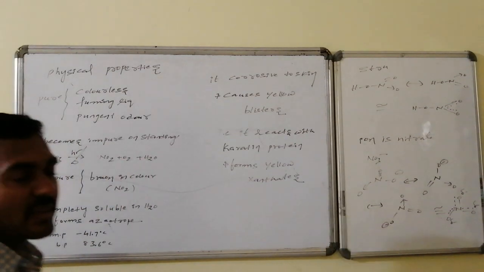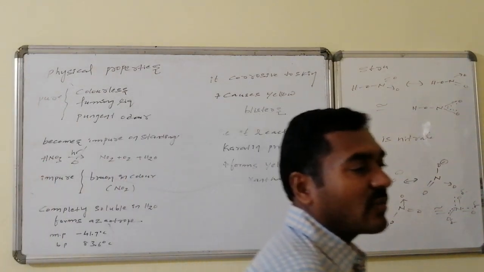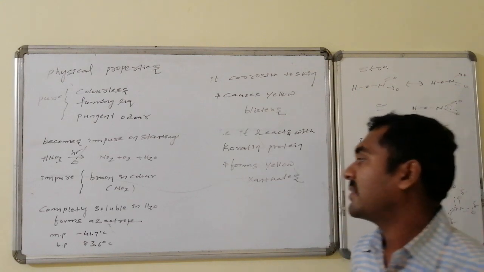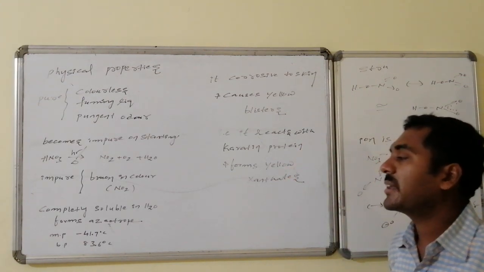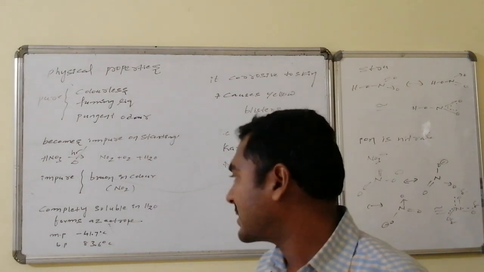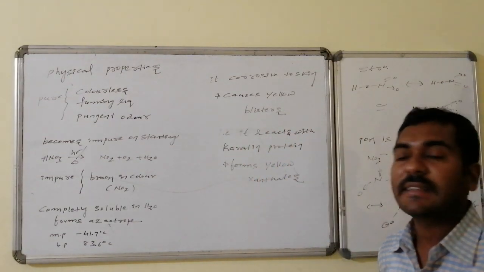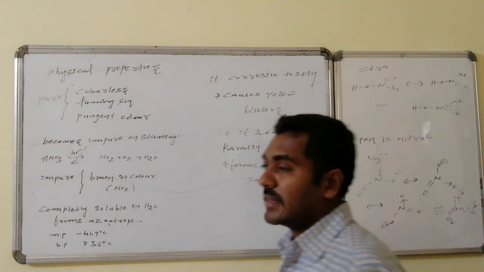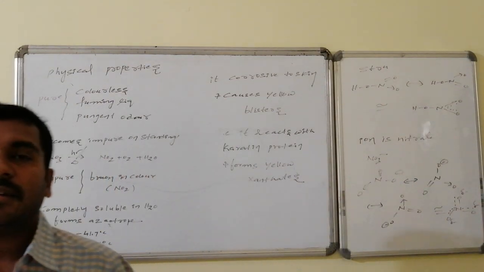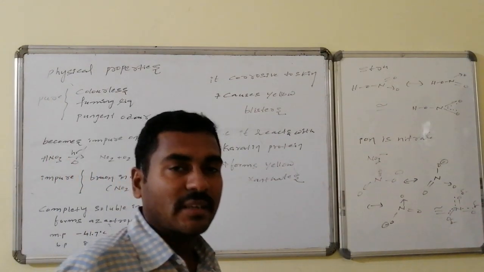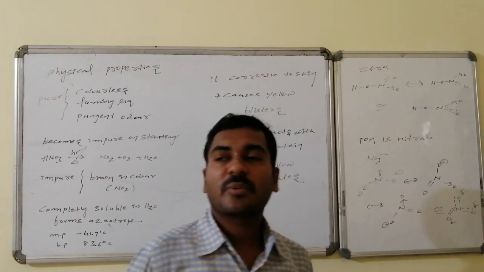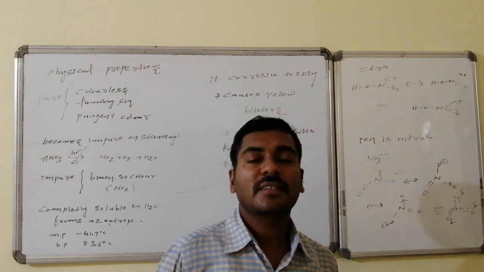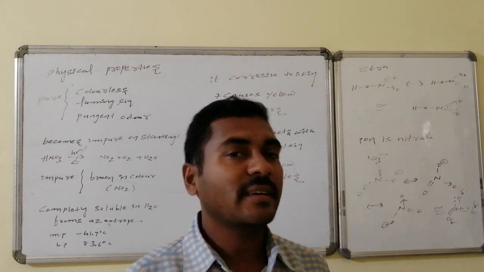It is completely soluble in water and it forms an azeotropic mixture. The melting point of nitric acid is minus 41.7 degrees centigrade and the boiling point is 83.6 degrees centigrade. It is corrosive to the skin. It reacts with the proteins present in our skin. Keratin is a fibrous protein which is responsible for structural features. Generally it is present in hair, nails, etc.